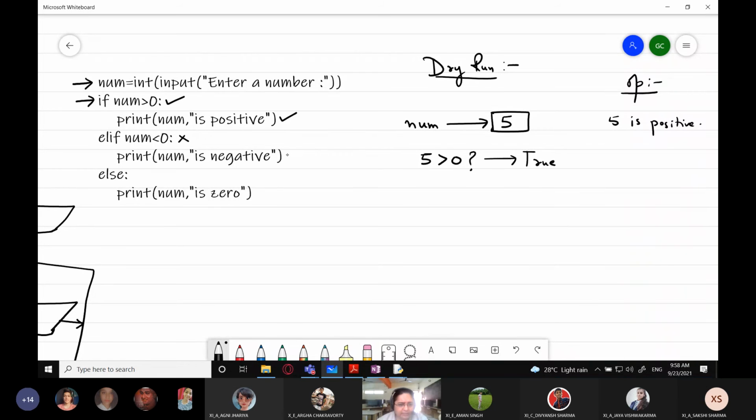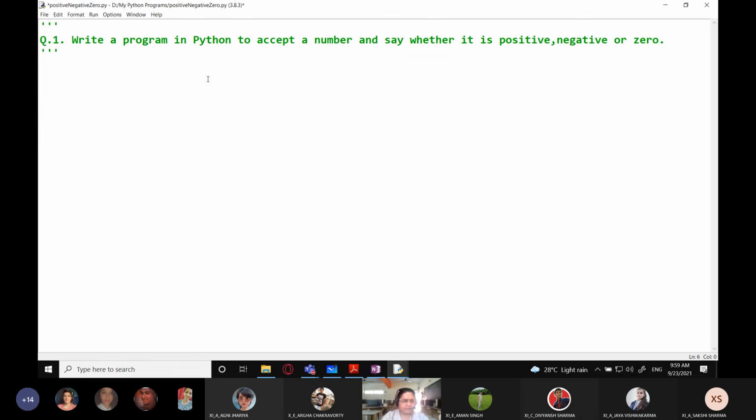This will not be checked, this will be skipped, and the else part will also not be executed. So everything is skipped, and program control exits from here because there are no more statements after. Got it?